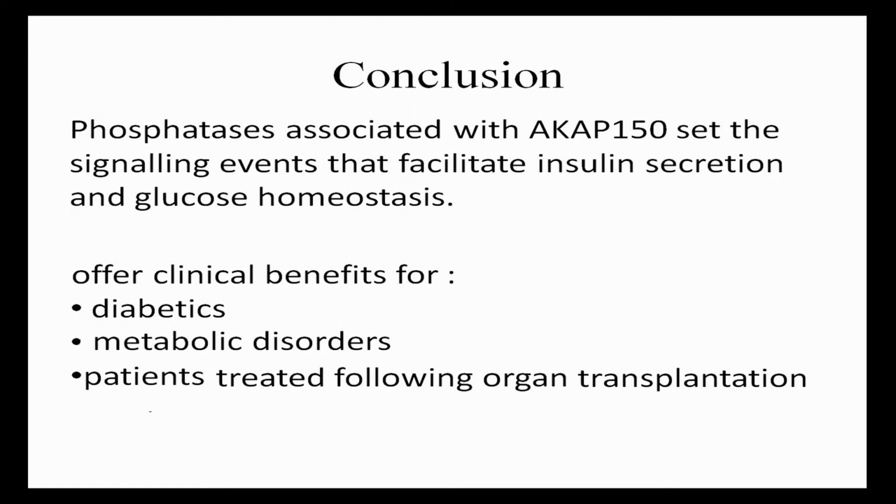Also, this would represent a valuable new molecular control point that might offer clinical benefits. Firstly, for diabetics. Secondly, individuals with other metabolic disorders. And lastly, all patients who are being treated with immunosuppressive drugs following